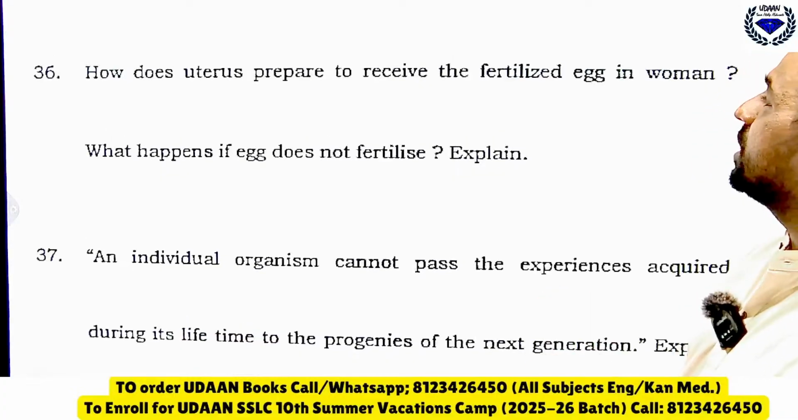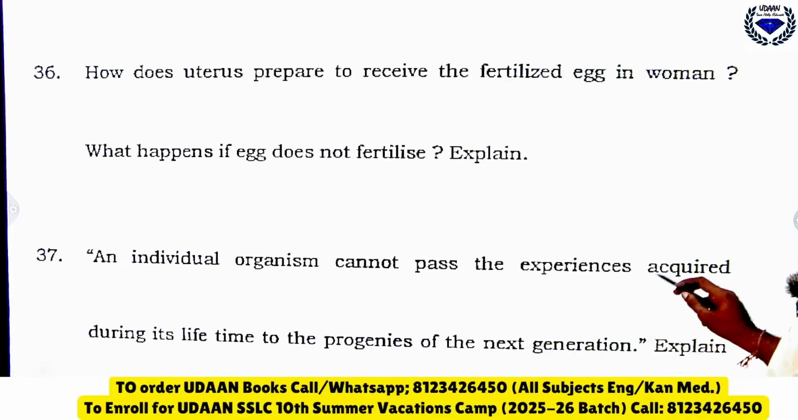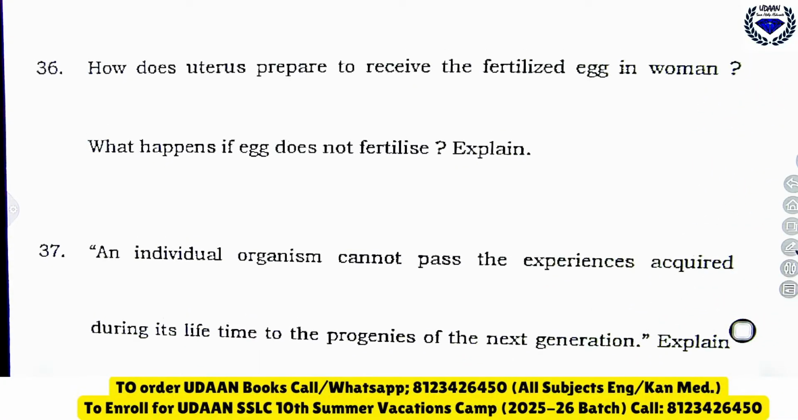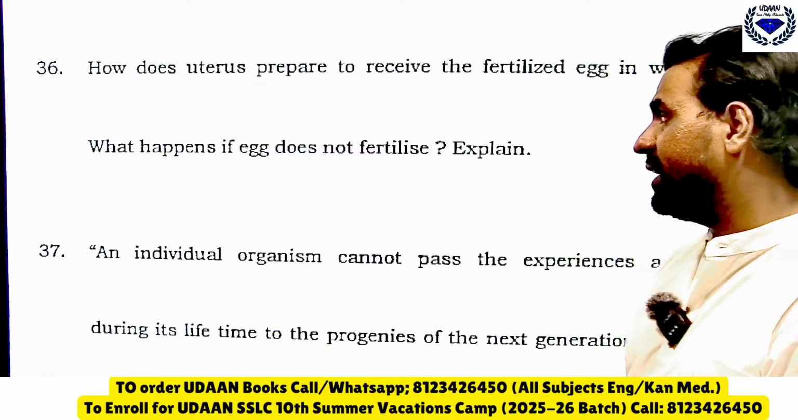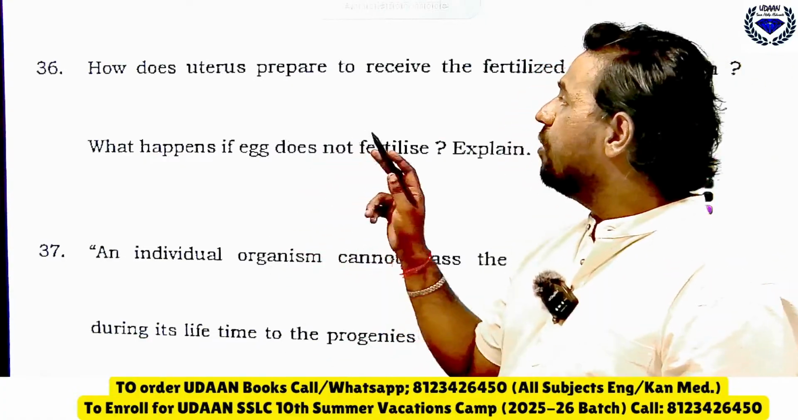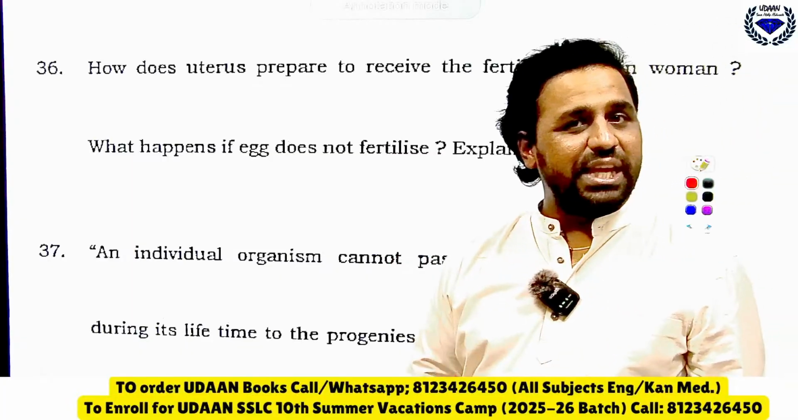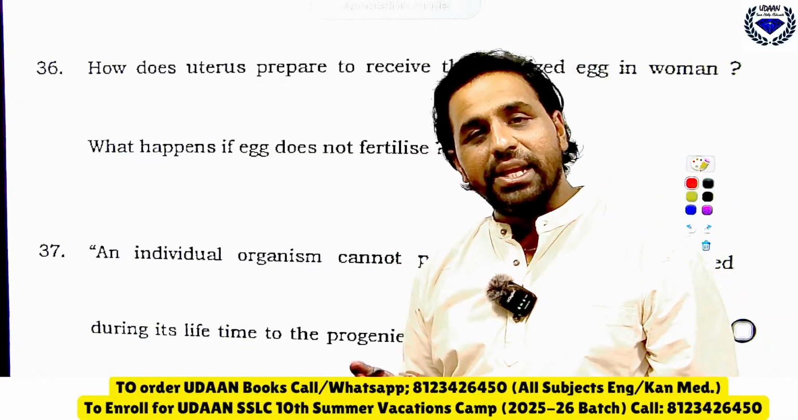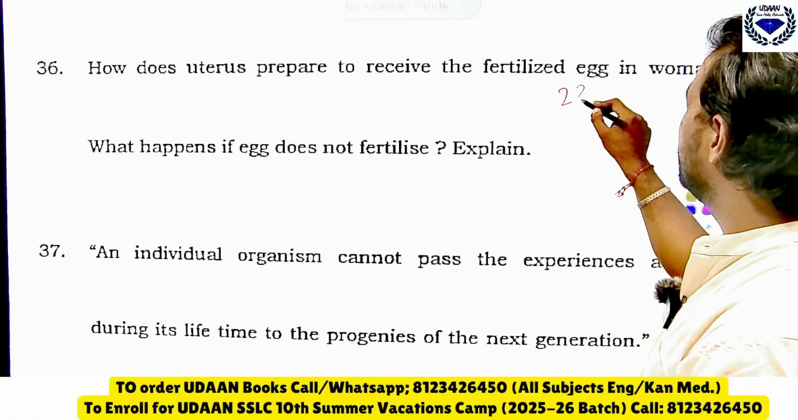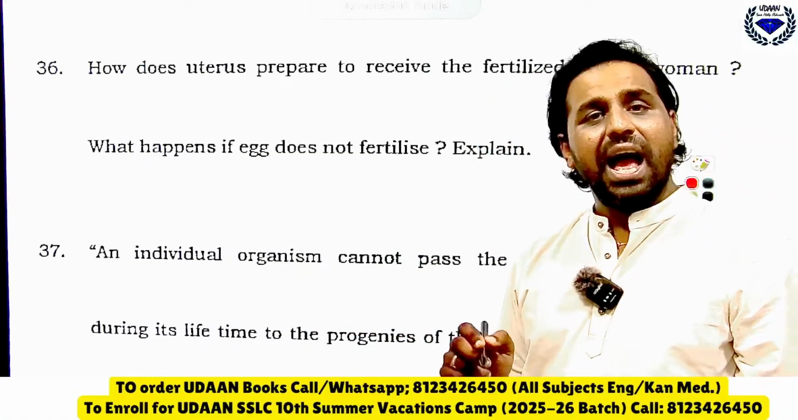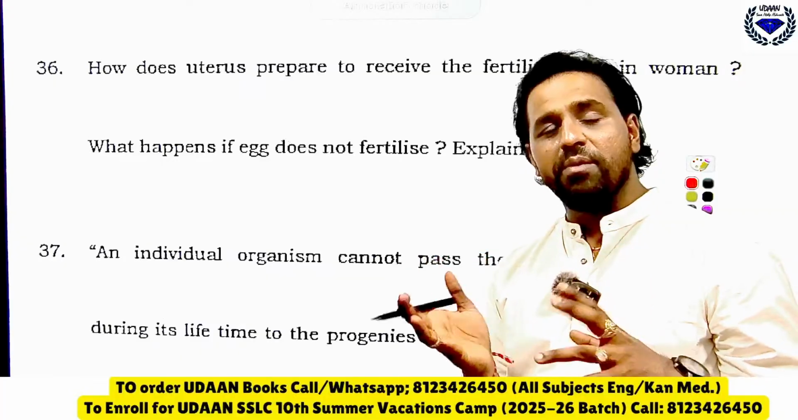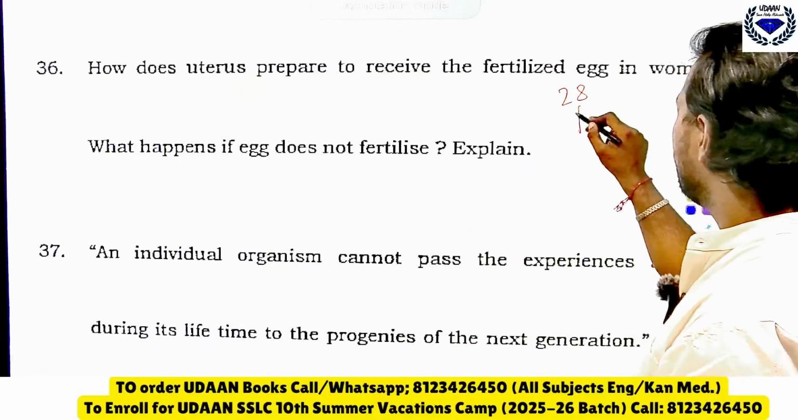How does the uterus prepare to receive the fertilized egg in a woman? What happens if the egg is not fertilized? So how does the uterus prepare to receive the fertilized egg? You know that every 28 days the egg will be released and the uterus itself will become what? Placenta. So what is the function of the placenta?